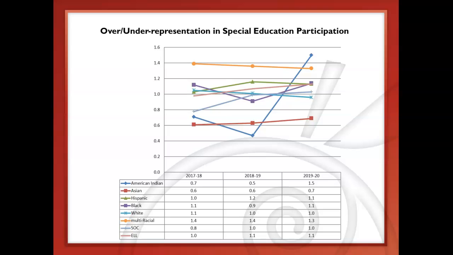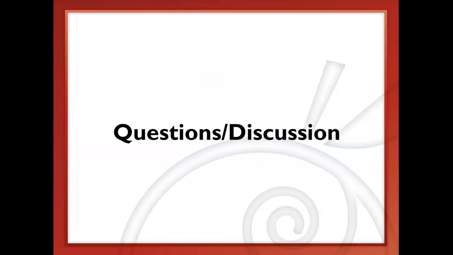However, there is a lot of variance within our student groups by race. We see that our American Indian students were overrepresented last year in special education, whereas our Asian students were underrepresented. Our multiracial students continue to be overrepresented in the data, but declined from previous years. And it is also important to continue to monitor our student groups to see where our actions should be focused.